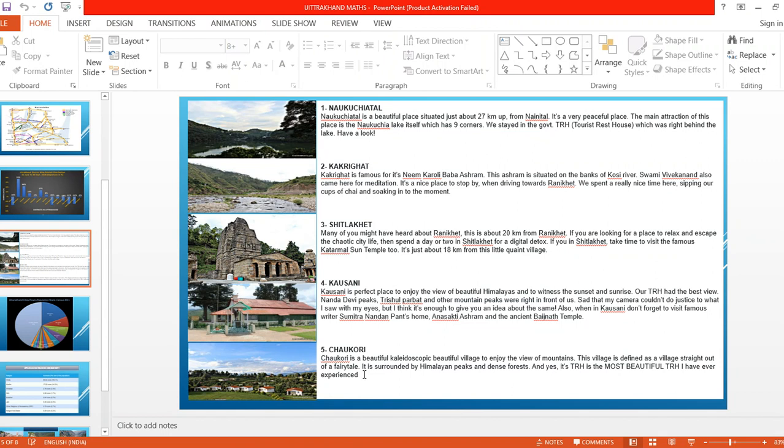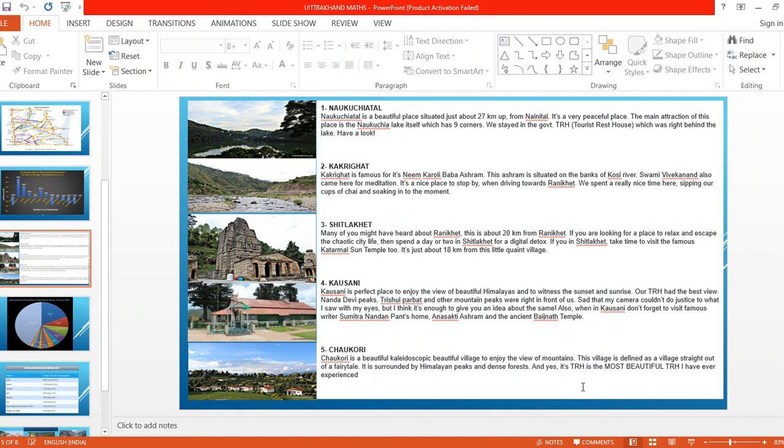From there we can see a clear view of the mountains. It is surrounded by the Himalayan peaks and dense forest.